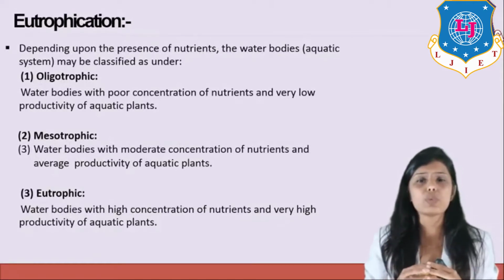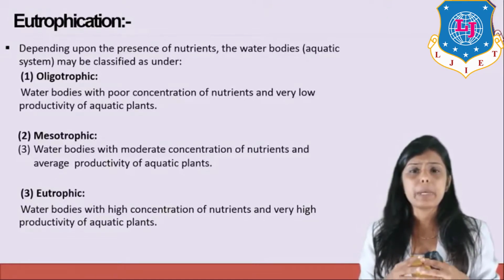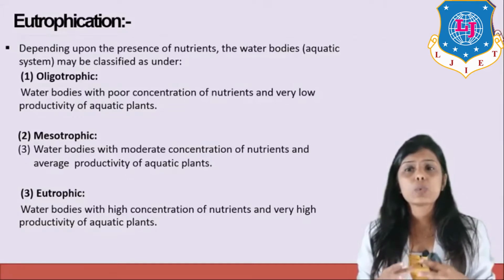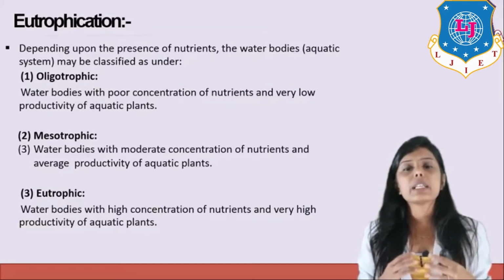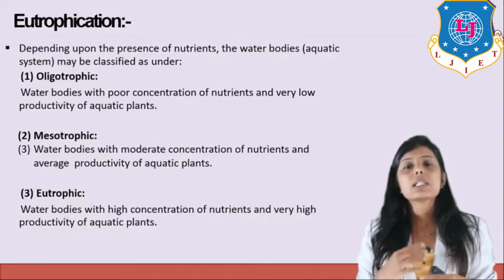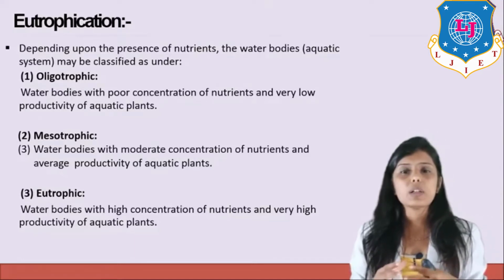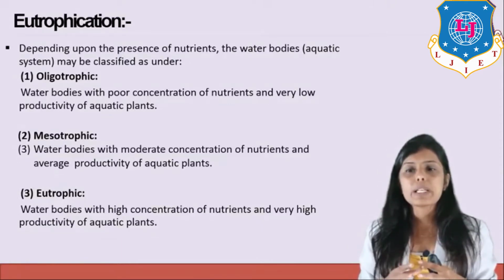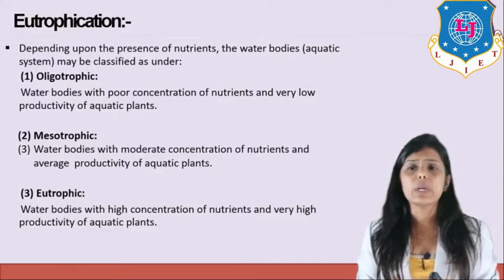There are three stages of eutrophication. Depending on the presence of nutrients, the water body's aquatic system may be classified as follows. First is the oligotrophic stage: water bodies with poor concentration of nutrients and very low productivity of aquatic plants. Initially when the lake is newly formed, it is in the oligotrophic stage because the amount of nutrients is less. The second is the mesotrophic stage. Whenever pollutants are added to the water, the stage is transferred from oligotrophic to mesotrophic. The mesotrophic stage has moderate concentration of nutrients and average productivity of aquatic plants.